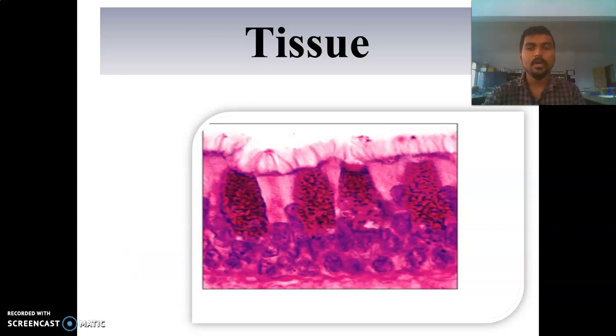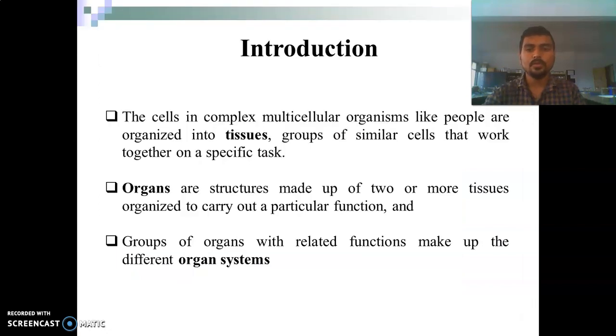Hi everyone, today we have seen the tissue. Now tissue, these are the group of similar cells that work together on a specific task. After it, the organs. Organs are nothing but the structures which are made up of two or more types of tissues, organized to carry out particular types of functions.